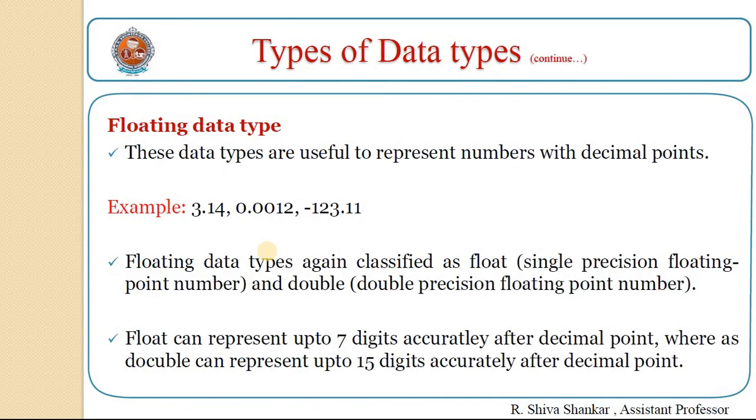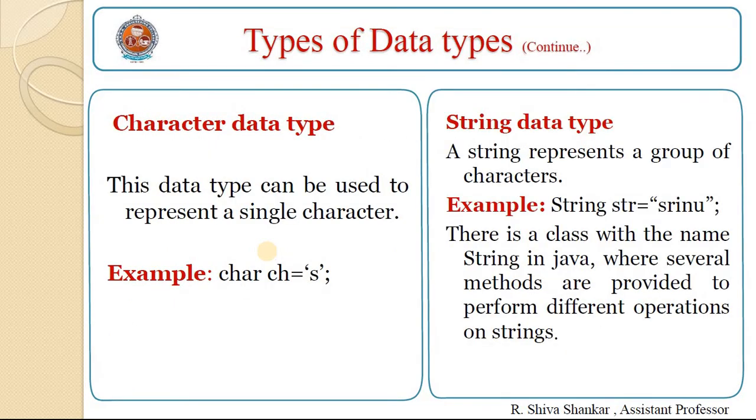Coming to the floating data type, these data types are useful to represent numbers with decimal points. Floating data types can again be classified as float and double. Float can represent up to 7 digits accurately after the decimal point, whereas double can represent up to 15 digits accurately after the decimal point. Character data type. This data type can be used to represent a single character. For example, char ch = 's', where s is called a character literal.